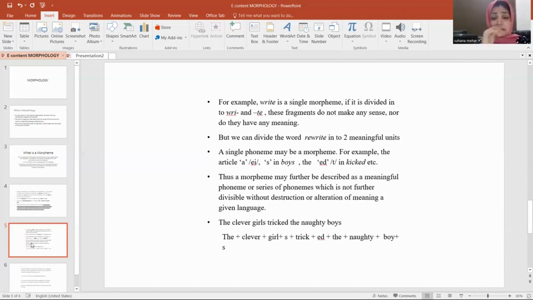See, I have given another example in this presentation. That's a sentence: The clever girls tricked the naughty boys. The is a morpheme. Clever is a single morpheme. And what about the word girls? Girls has got two morphemes, girl plus s. Then tricked, trick plus ed. The naughty, boy plus s. And you can see how we have made that division of morphemes in this particular sentence: The clever girls tricked the naughty boys.